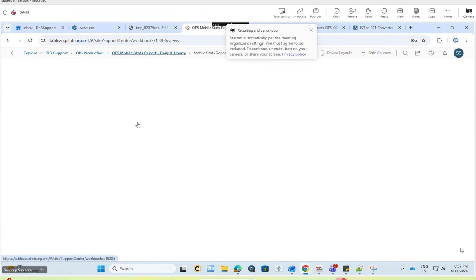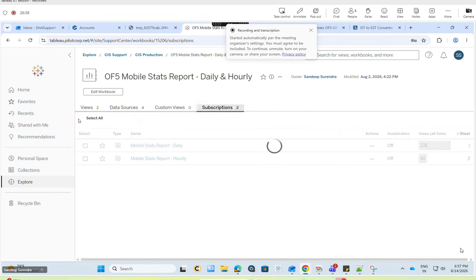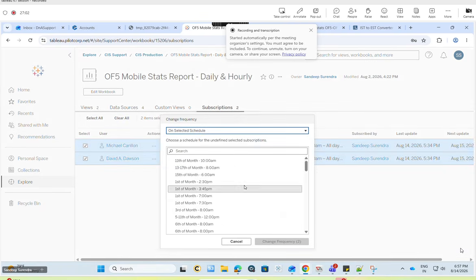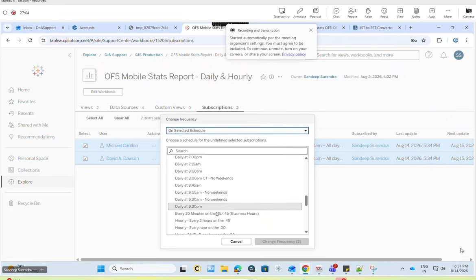Once this data is up, then I go and change the subscription. As I said, we need to change this frequency to every 30 minutes. Once the report has been delivered, we need to change that back to daily.